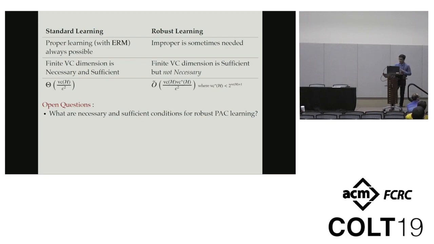In terms of sample complexity, we know that in standard PAC learning, the VC dimension exactly characterizes the sample complexity. In terms of robust learning, in this work, we show that the sample complexity is upper bounded by the VC dimension times the dual VC dimension, which is at most exponential in the VC dimension. So an open question here is whether the dependence on the dual VC dimension can be removed, and whether we can establish optimal sample complexity.